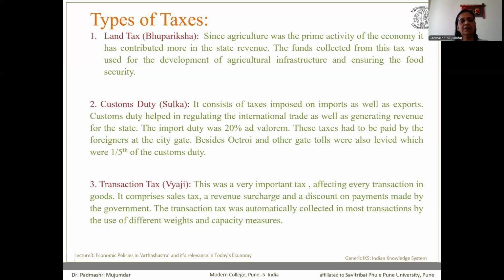The third tax suggested by Chanakya was called the transaction tax, which is known as Vyaji. This was a very important tax affecting every transaction in goods. It comprises basically sales tax and revenue collected by way of surcharges. The transaction tax was automatically collected in most of the transactions by the government, by considering the weight of the transactions and the capacity to measure the volume of the transaction.